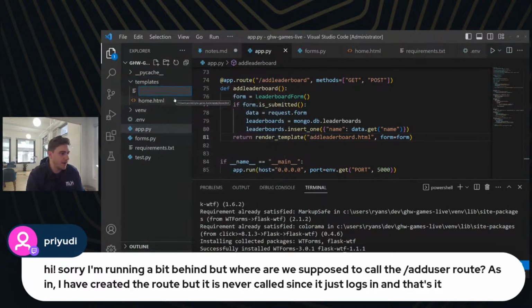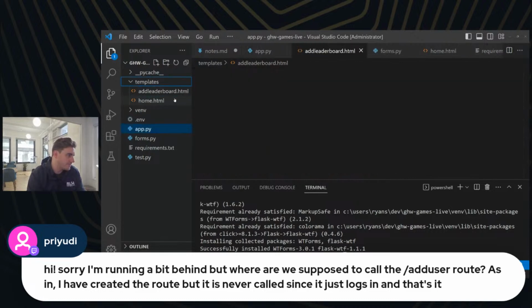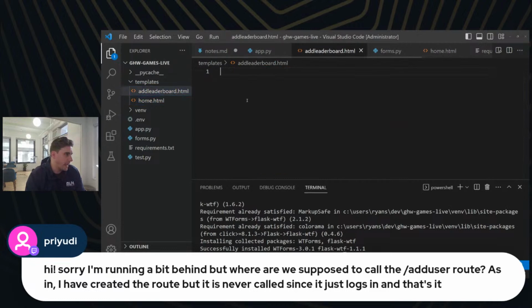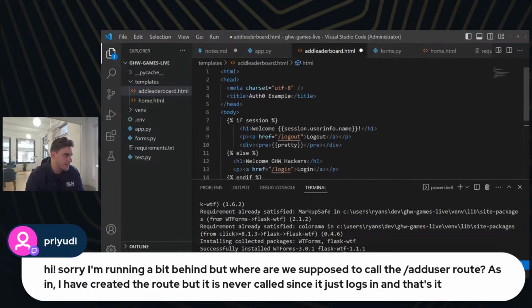All right, so let's make this other template here. I'm going to do new file. I'm going to call this add leaderboard.html. And I'm going to cheat and just copy from this. And I'm going to paste it in here. And instead of auth0 example, let's make our title GHW games.